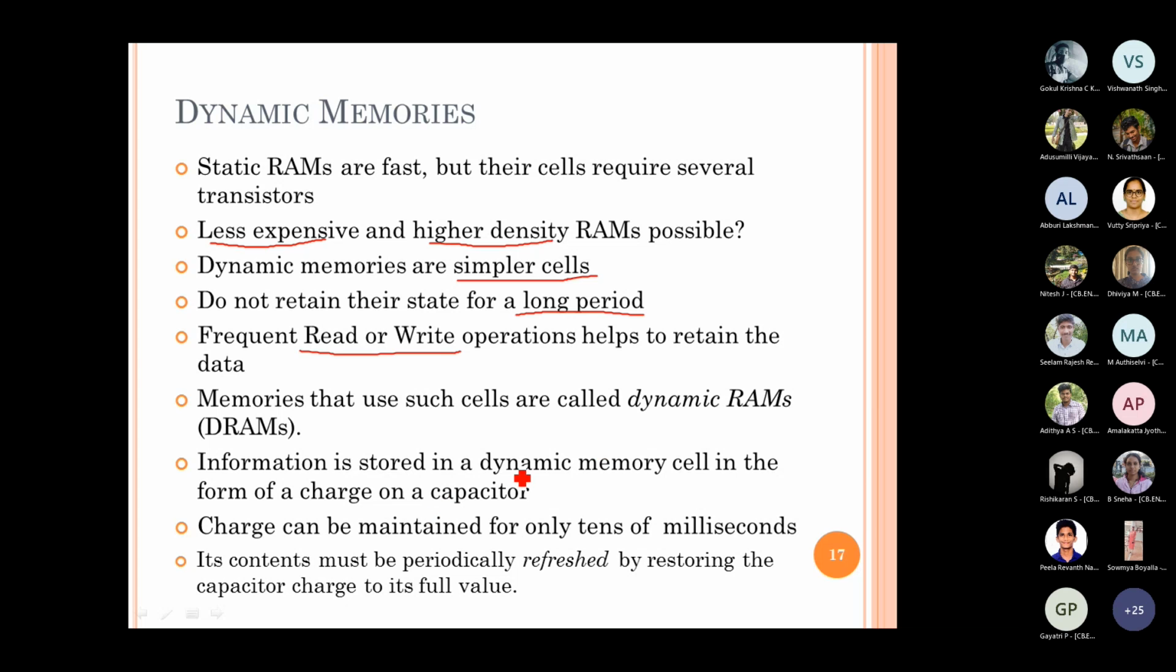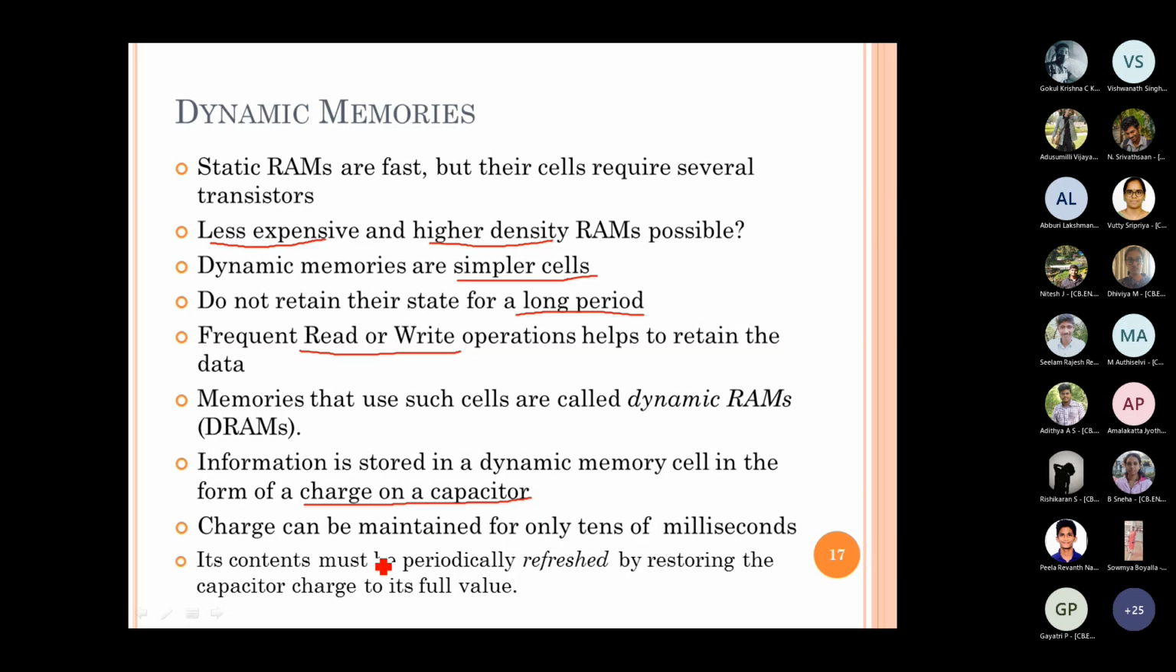This is required because in case of a dynamic memory, the information stored is only in the form of a charge on a capacitor, right? And we know that the capacitor will discharge over a period of time the charge stored in the capacitor. So naturally we have to ensure that once it goes below the threshold, we refresh it and bring it back to whatever charge it has been, right? So that the stored data will be there whenever you need the data, right?